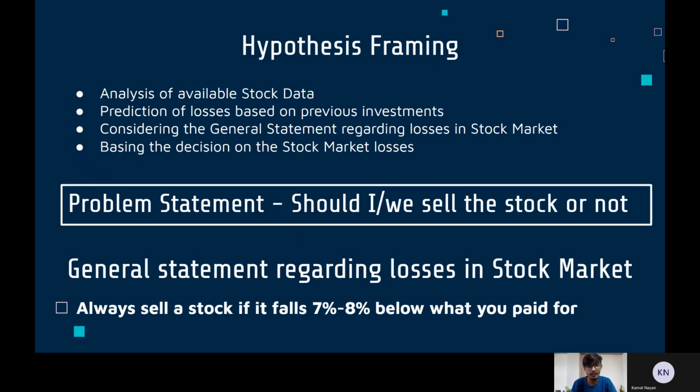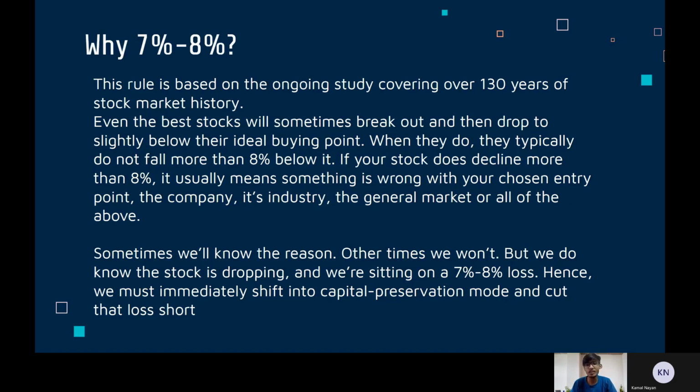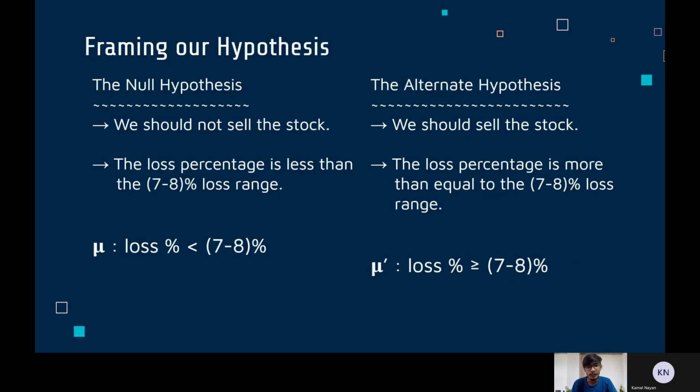Now you may ask, why 7 to 8%? This number is obtained just like how the significance level alpha in a normal distribution is obtained, through years and years of observation and analysis. To frame our hypothesis, we assign our original decision as the null hypothesis, that we should not sell our stock, and the alternate hypothesis that we should sell our stock.